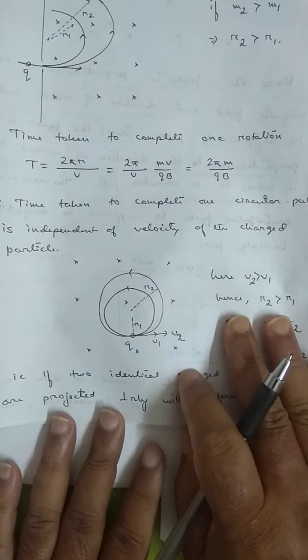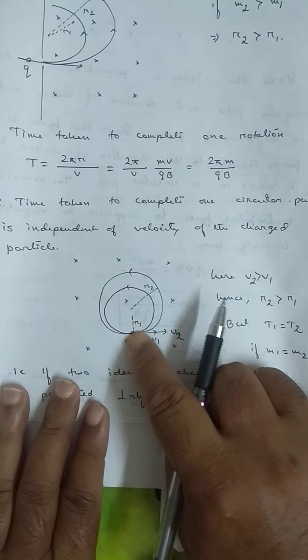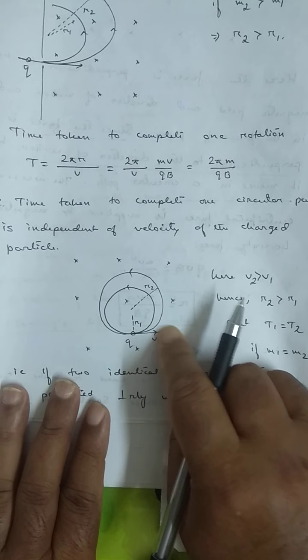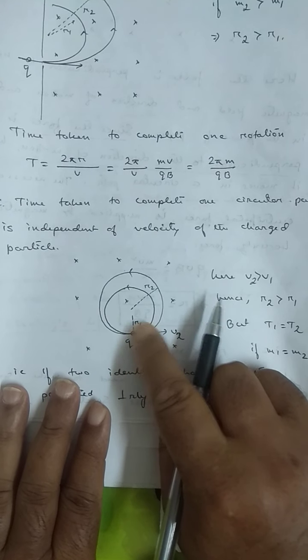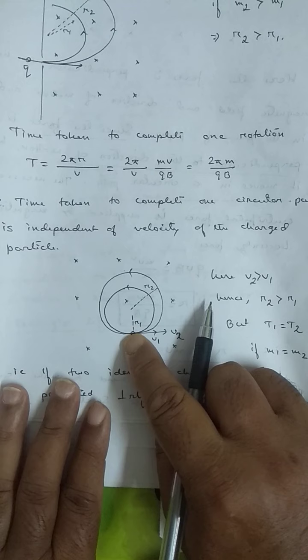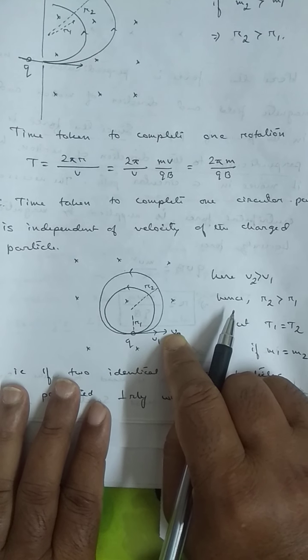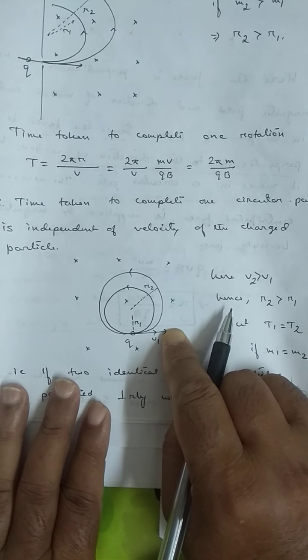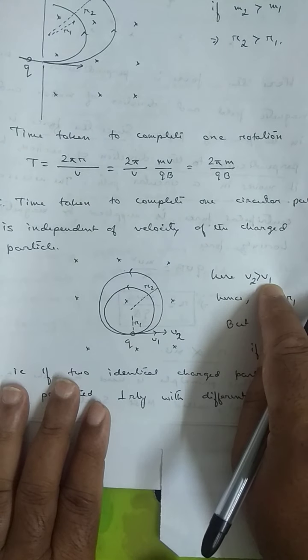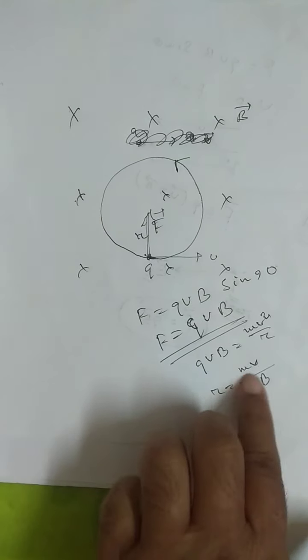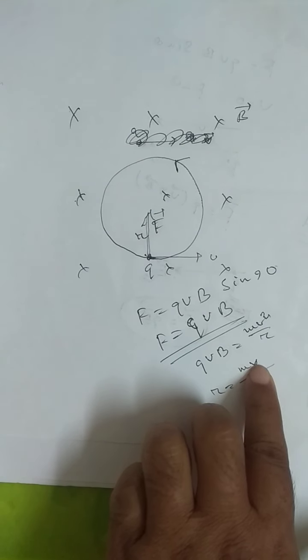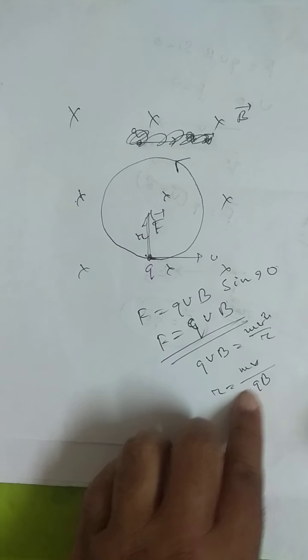You just see, in this expression, I project two charged particles having the same charges and the same masses. I project two identical charged particles with two different velocities v1 and v2. If v2 is greater than v1, r2 is greater than r1, from this expression r is mv by qB, because their masses are the same and charges are the same.